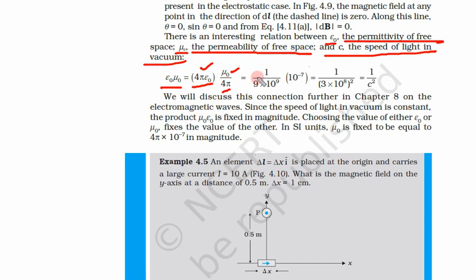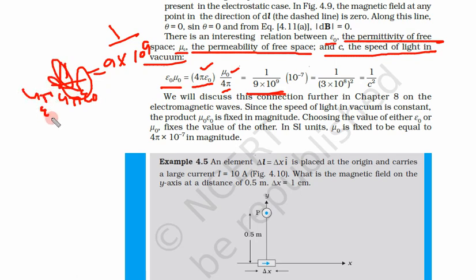So this we know, 1 upon 4 pi epsilon naught is 9 into 10 to the power 9. So this is in numerator, so 4 pi epsilon naught is equal to 1 by 9 into 10 to the power 9, because it is direct, so this will go into denominator. Value of mu naught upon 4 pi is 10 to the power minus 7.